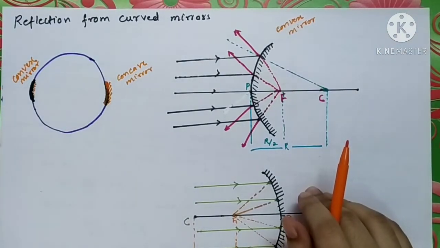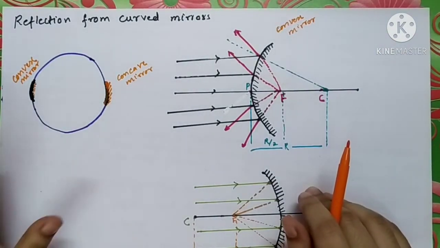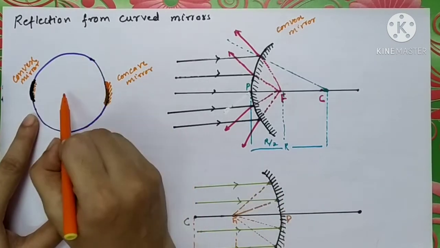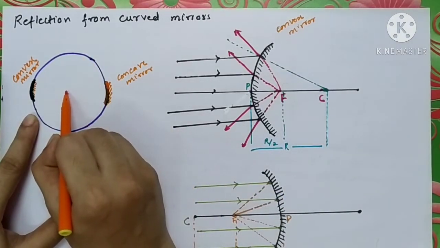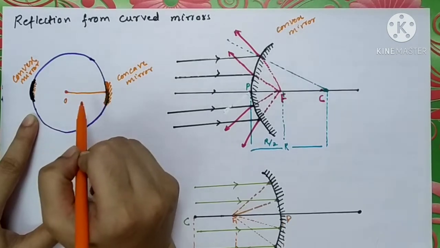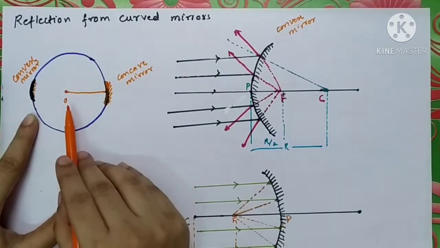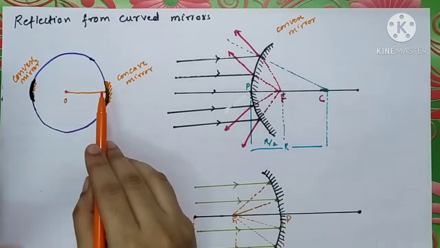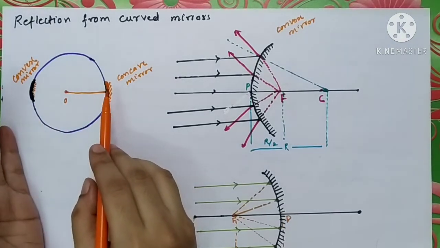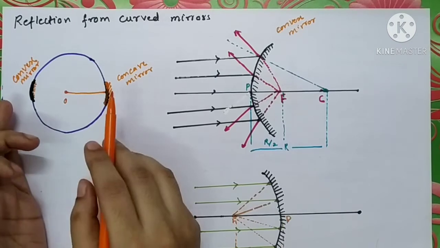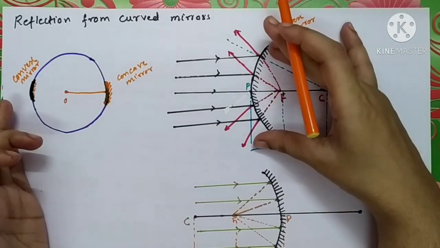First and foremost, you might be familiar with the term radius of curvature. See this sphere, the distance between the center and the mirror is the radius of the sphere of which this curved mirror is a part.